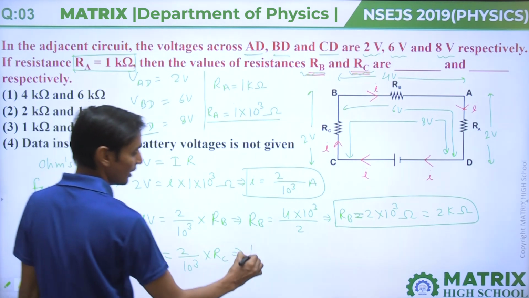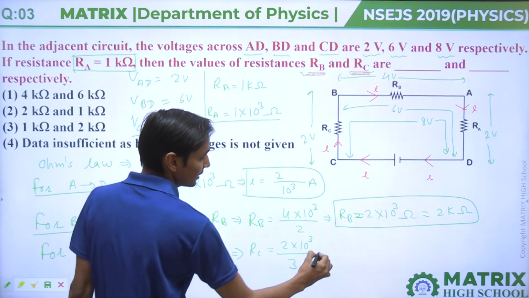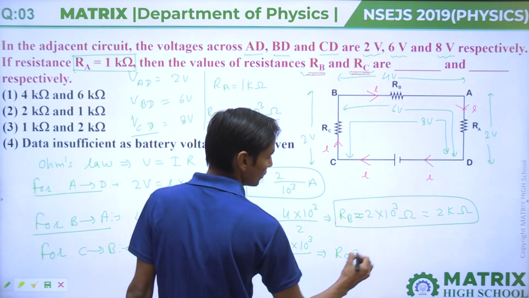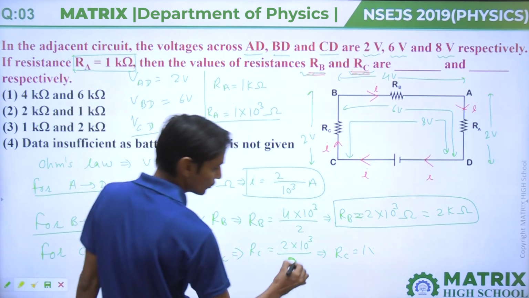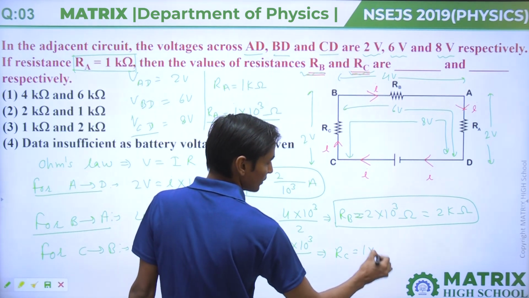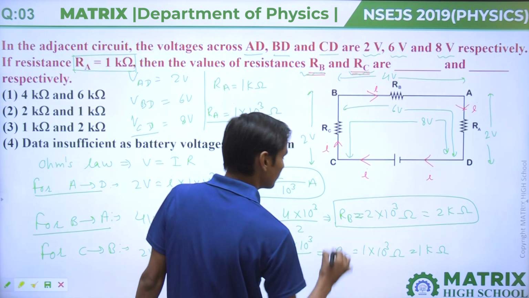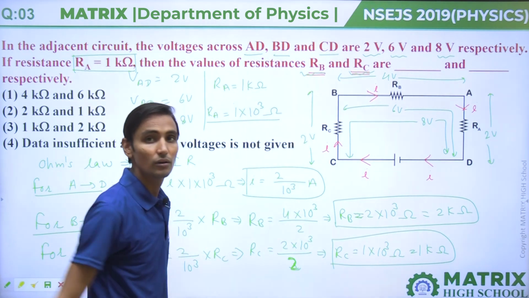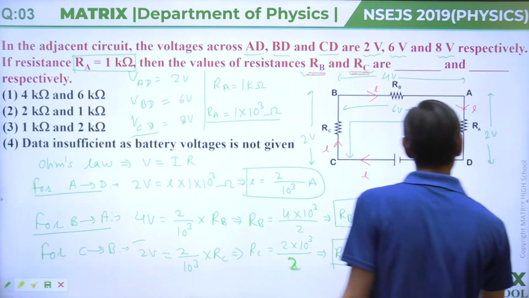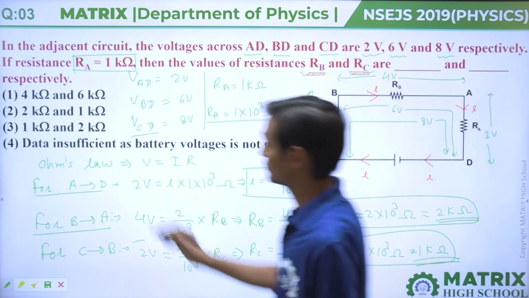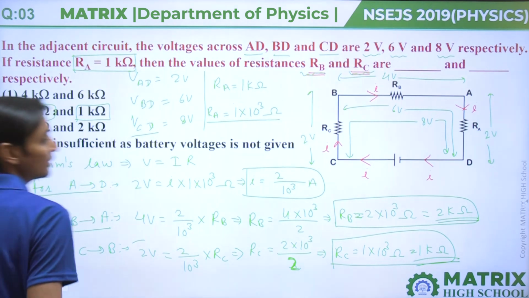That will come out RC equal to 2 into 10 raised to power 3 divided by 2, which is 1 into 10 raised to power 3 ohm, or we can say 1 kilo ohm. So your answer will be, RB is 2 kilo ohm and RC is 1 kilo ohm. So your option answer will be second.